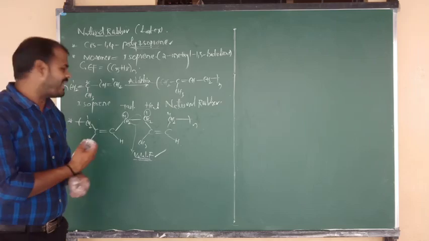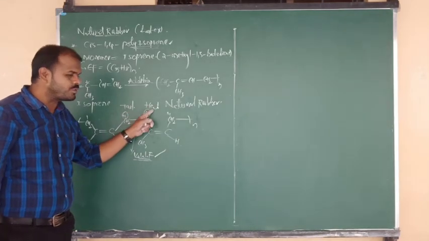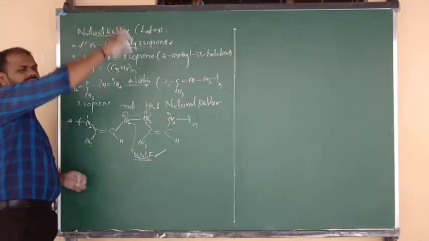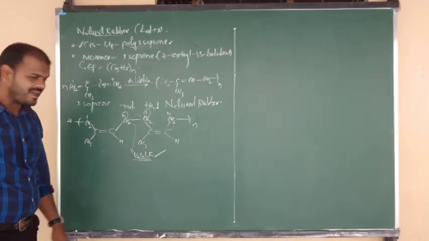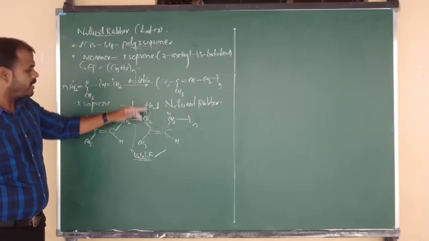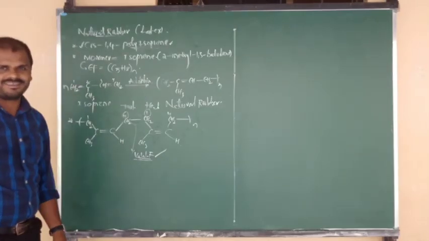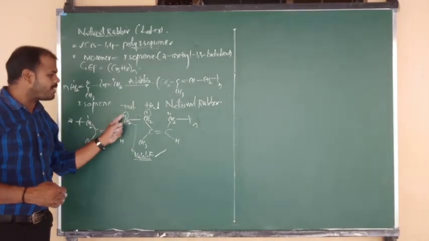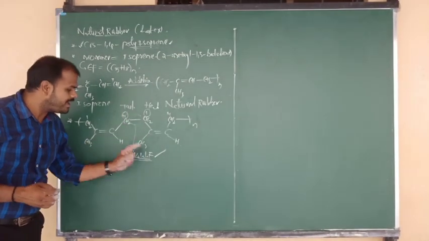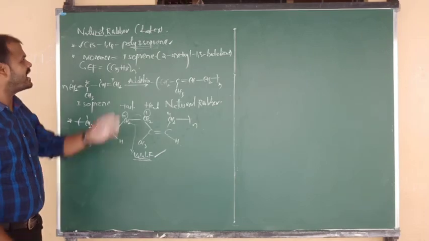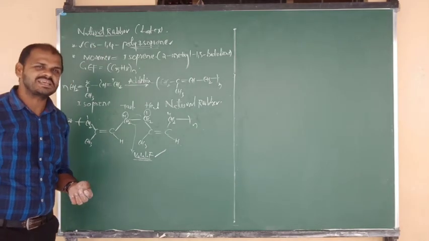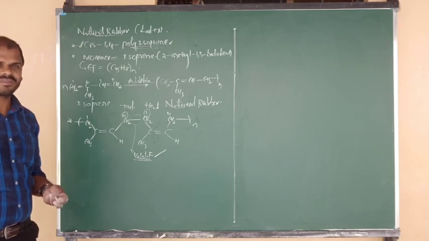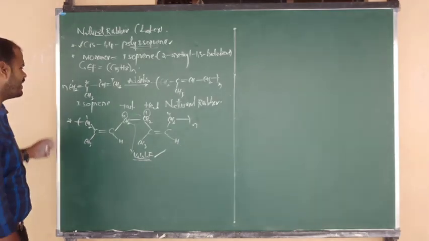Isoprene units are joined by 1,4 or head to tail cis links, both are towards the same side. That's why I am saying cis rubber. Okay? Both 1 and 4 must remain in the same plane. 1 should not be up and 4 down, beta. So the isoprene units are joined by 1,4 cis links with weak van der Waals forces. That's why natural rubber has an elastic nature, unfit for making automobile tires and tubes. Okay, good.